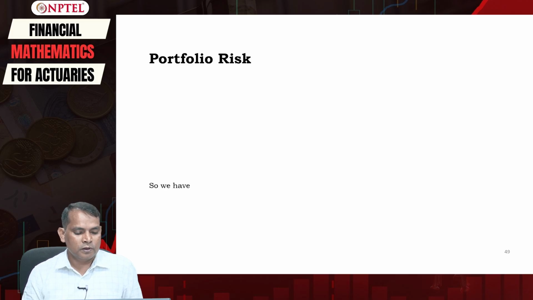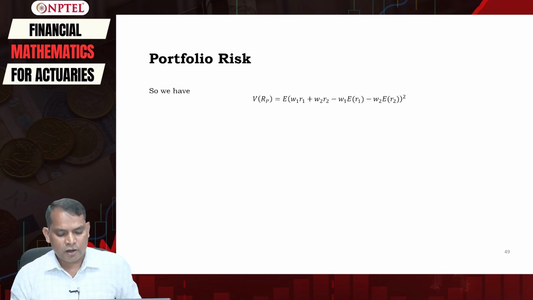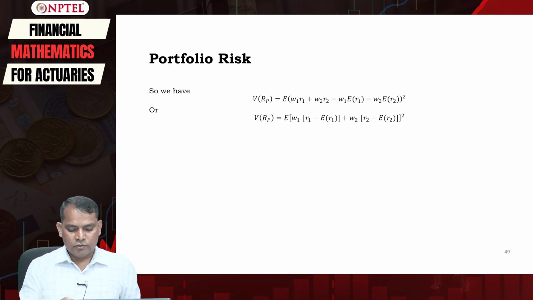So we have here the variance of RP is equal to the expectation of W1 R1 plus W2 R2 minus W1 expectation of R1 minus W2 expectation of R2, square. Or we can simply write it as VRP is equal to the expectation of W1 times R1 minus expectation of R1, plus W2 times R2 minus expectation of R2, whole square.